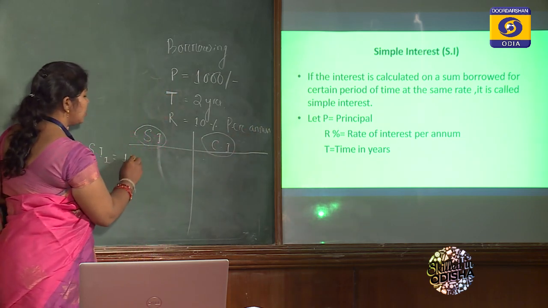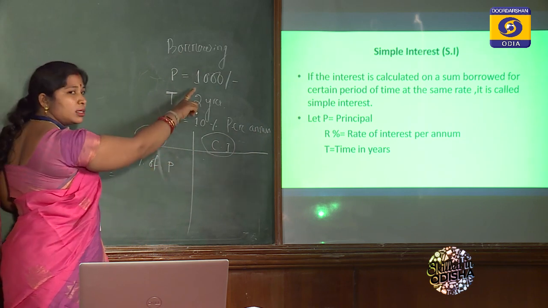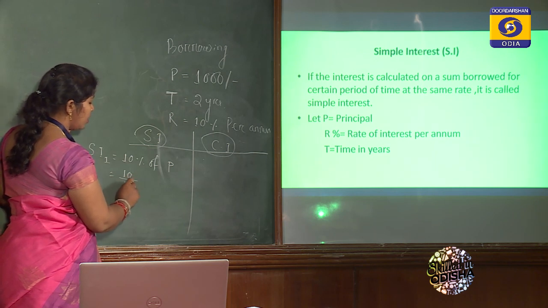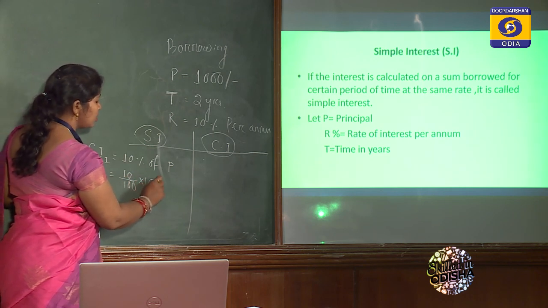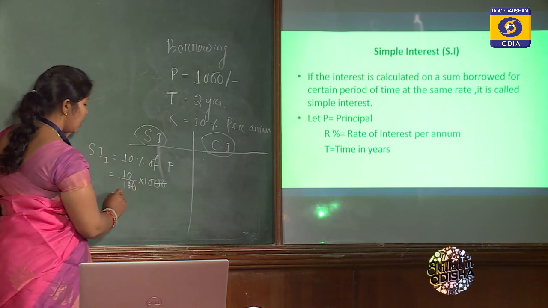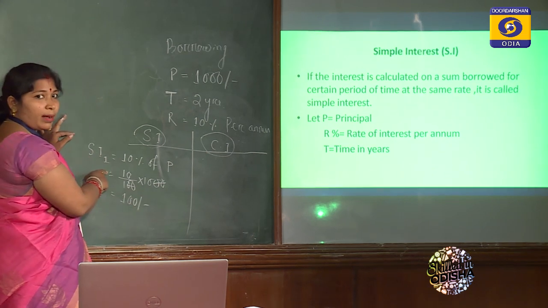So 10% of the principal amount. The principal amount is 1000 rupees. So 10% means 10 by 100 into 1000. So these two zeros will cancel and it will become 100 rupees for year 1.